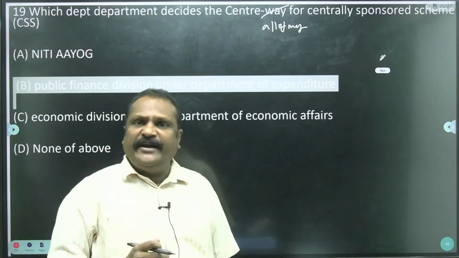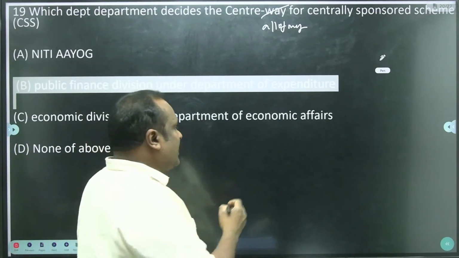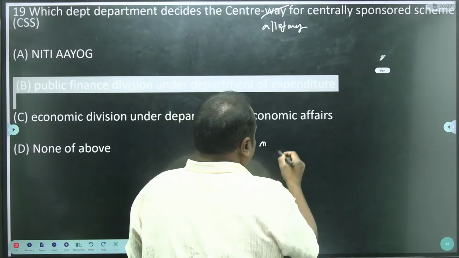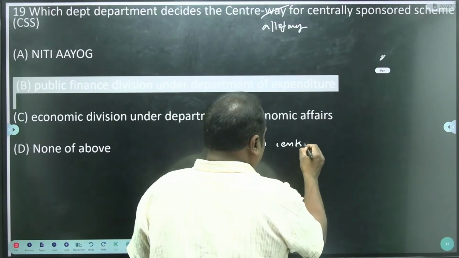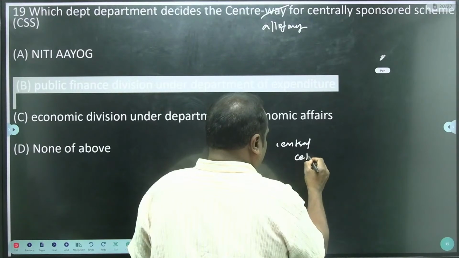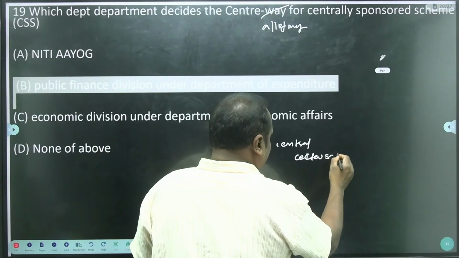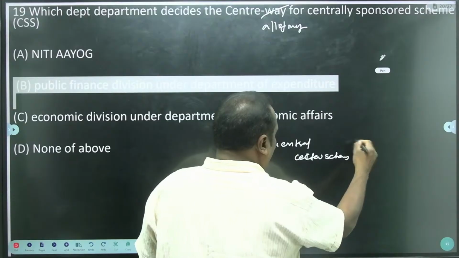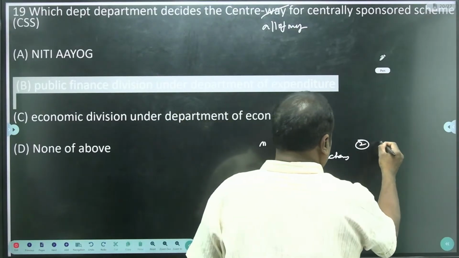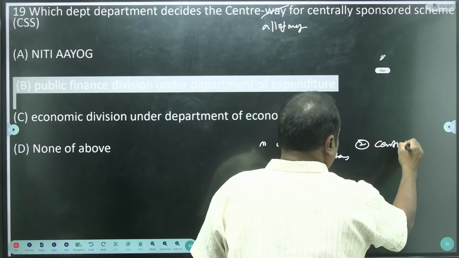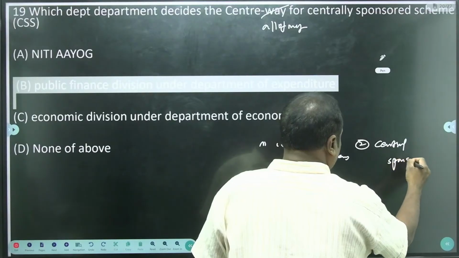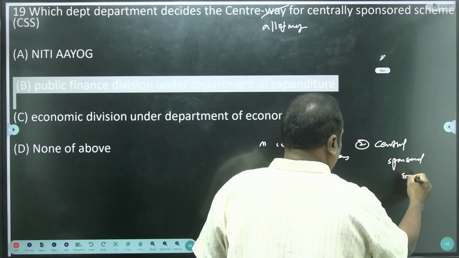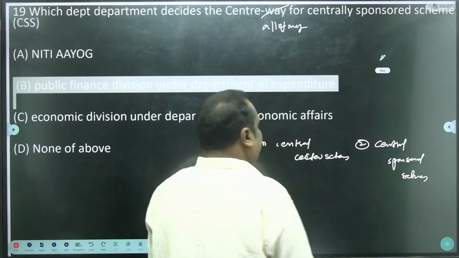Generally, there are two kinds of schemes. One is central sector schemes. The second one is central sponsored schemes.